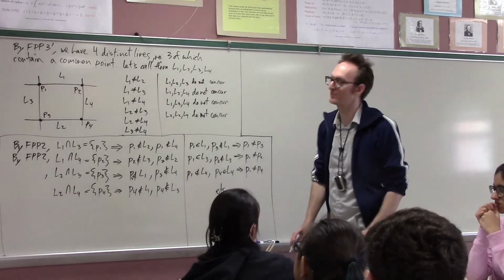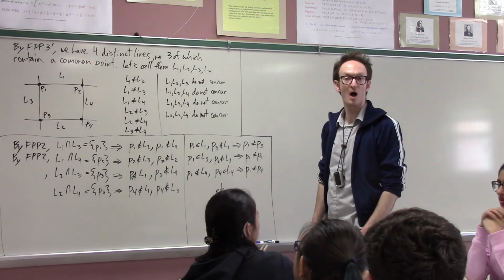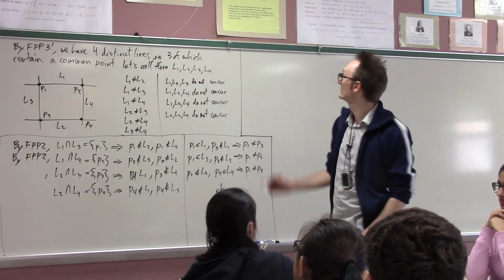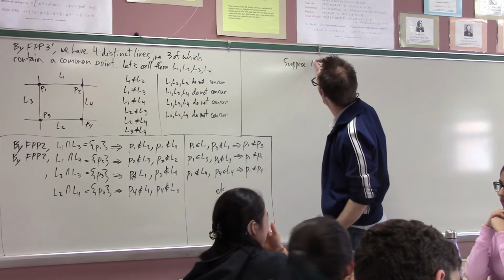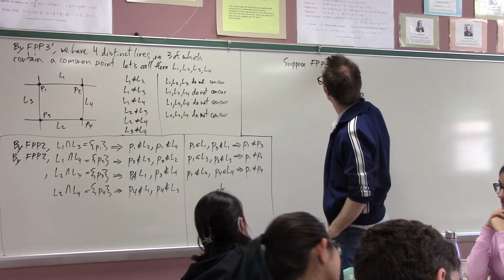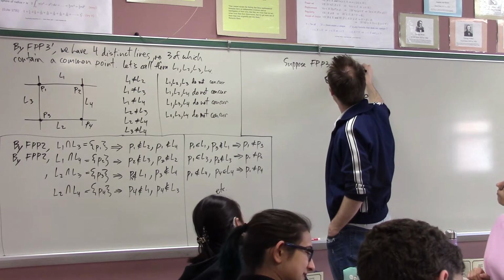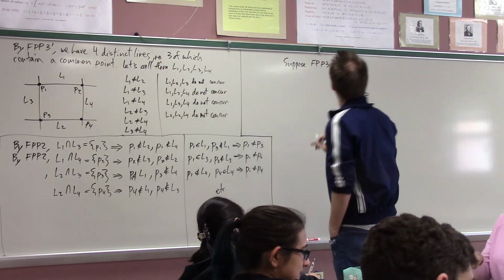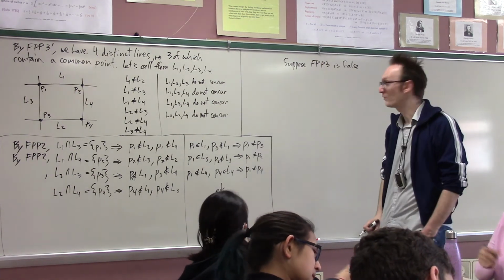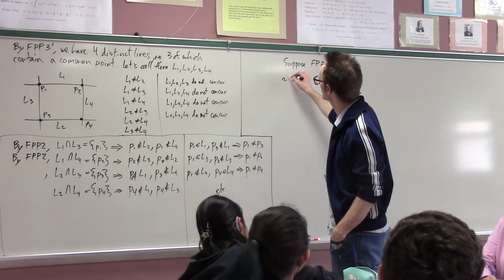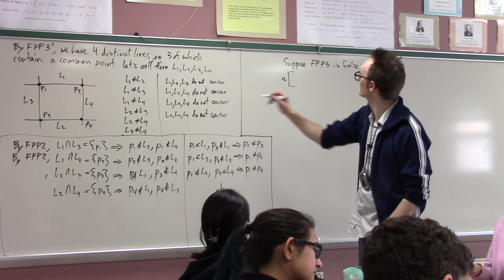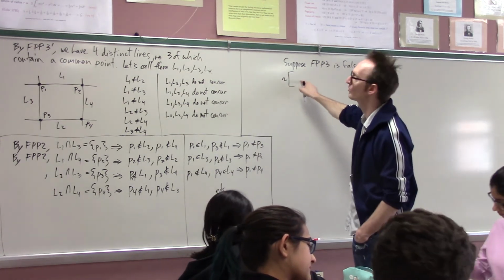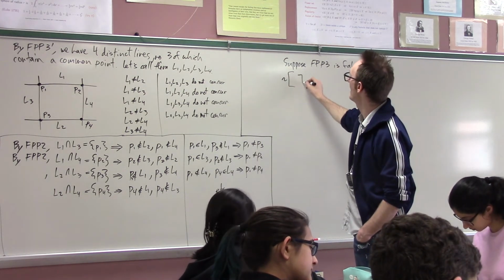How do we prove FPP3? Contradiction. That's right. Suppose that FPP3 is false. Well, if FPP3 is false, then what have I just assumed? I've just assumed the negation of FPP3, which says, I'll again write in pseudo quantifier logic,